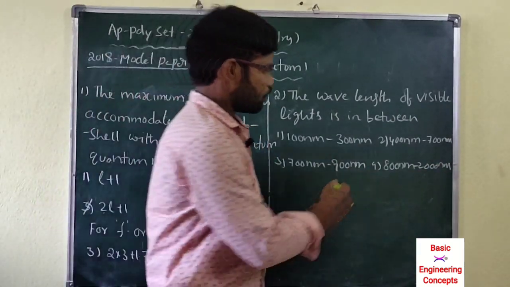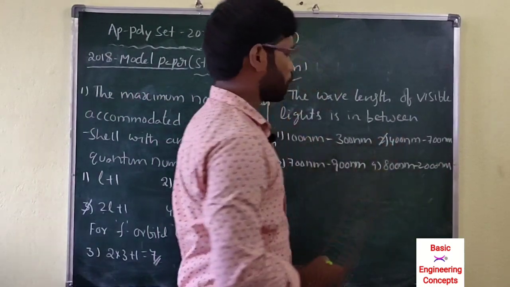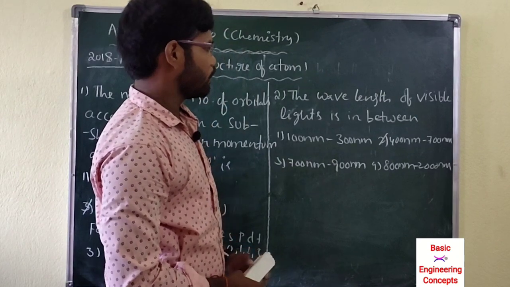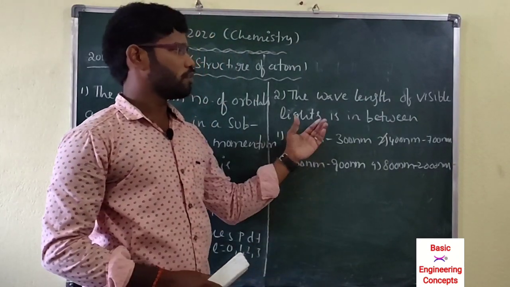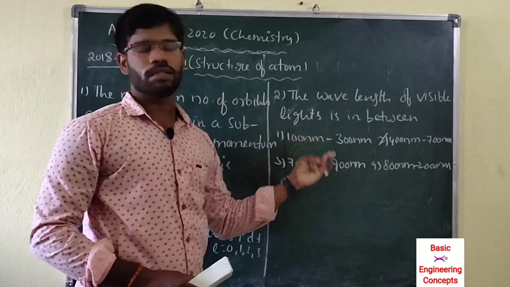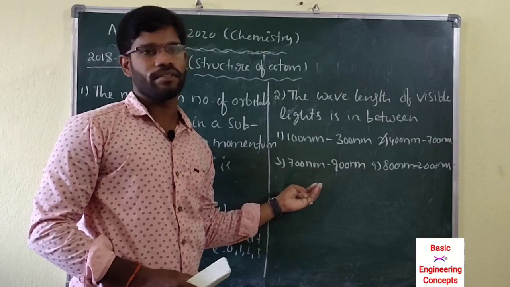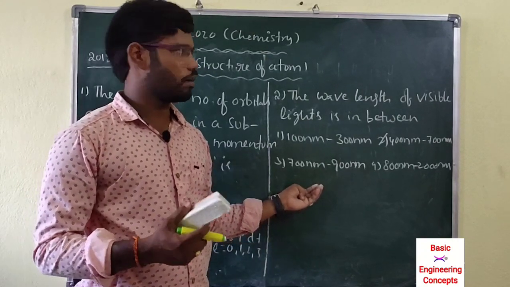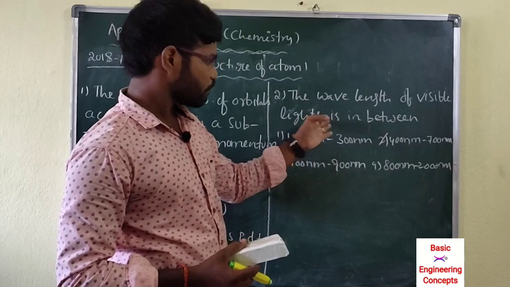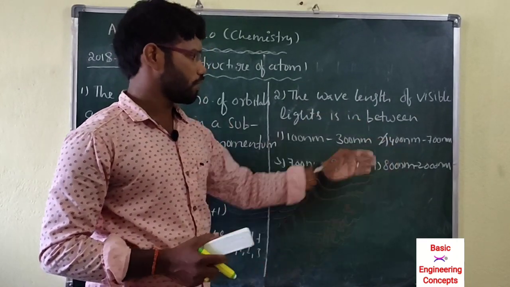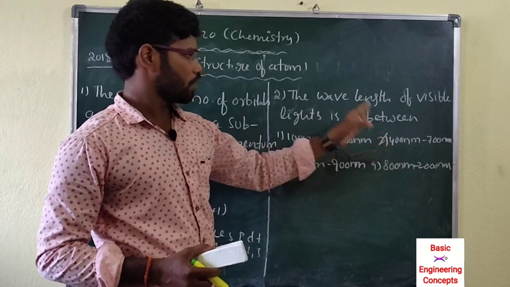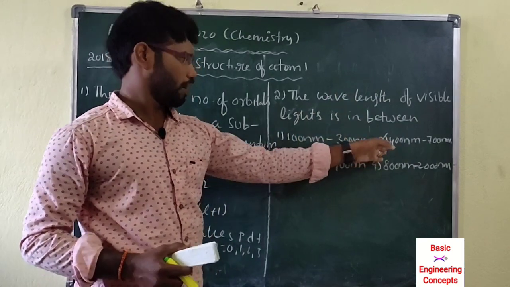The correct answer is 400 nanometers to 700 nanometers. We identify visible light, radio waves, microwaves by these values, so if we remember them, questions like that will be given.